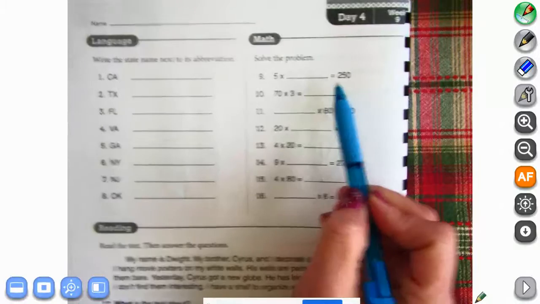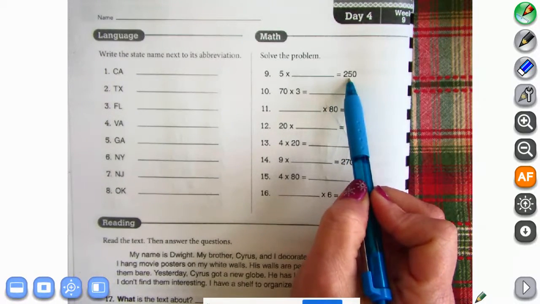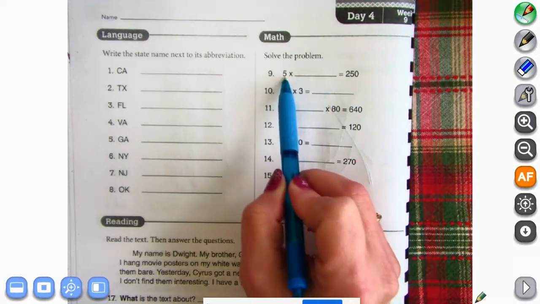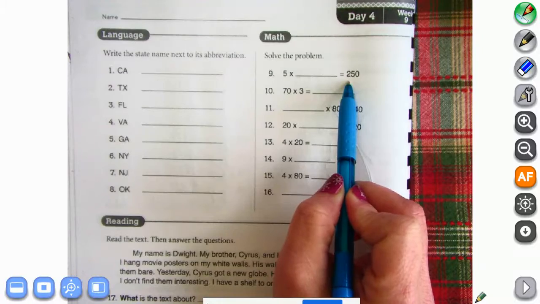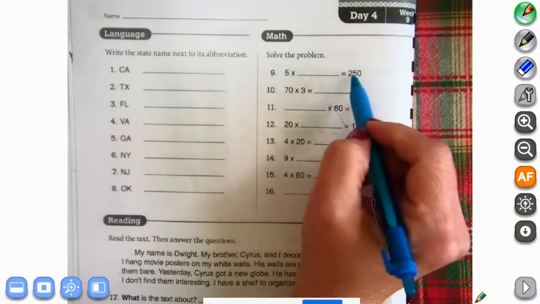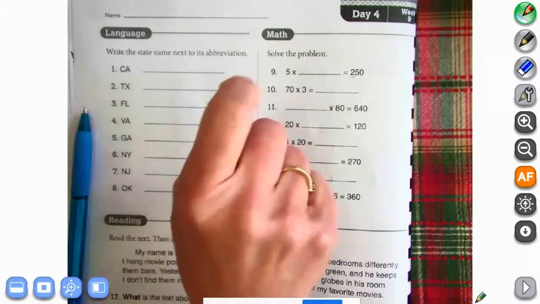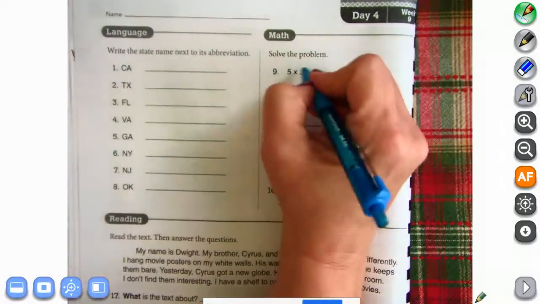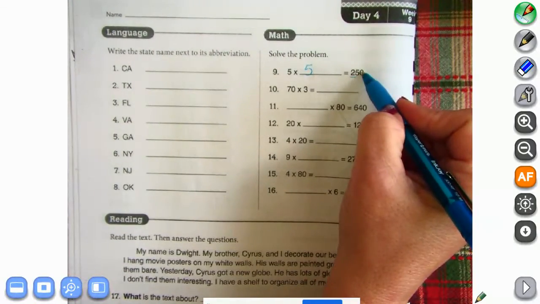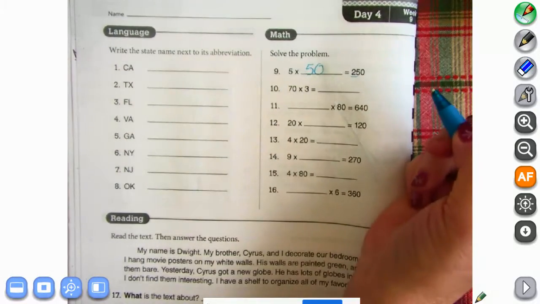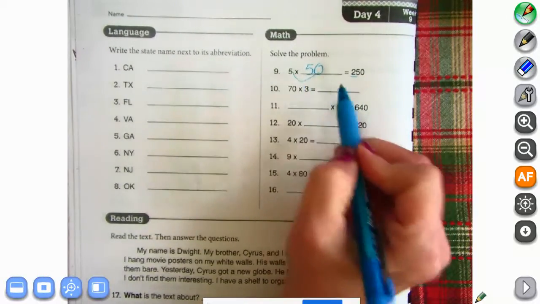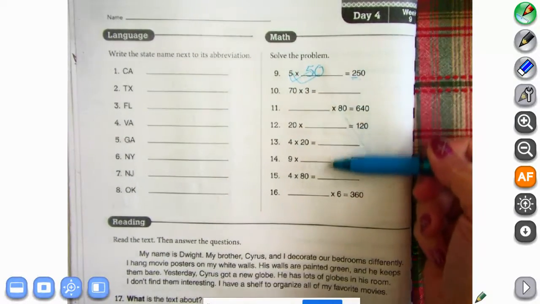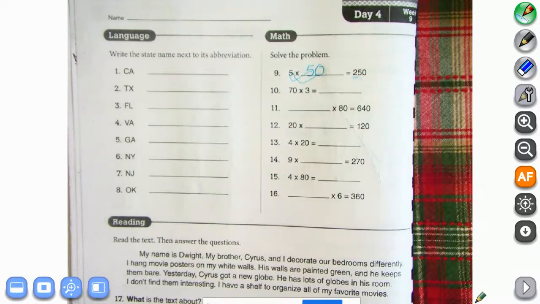All right, so we're on to solve the problem. We're going to figure out, like a division problem, but we're reversing it. Multiplication. 5 times what will give you 250? Well, let's think about it. 5 times what will give you 25? Well, I can skip count by 5. 5, 10, 15, 20, 25. So I know that that's a 5. And 5 times what will give me 0? 0. Now, if I reverse it, 0 times 5 is 0. 5 times 5 is 25. Okay, so take your time to go through these and figure out what the answer could be.